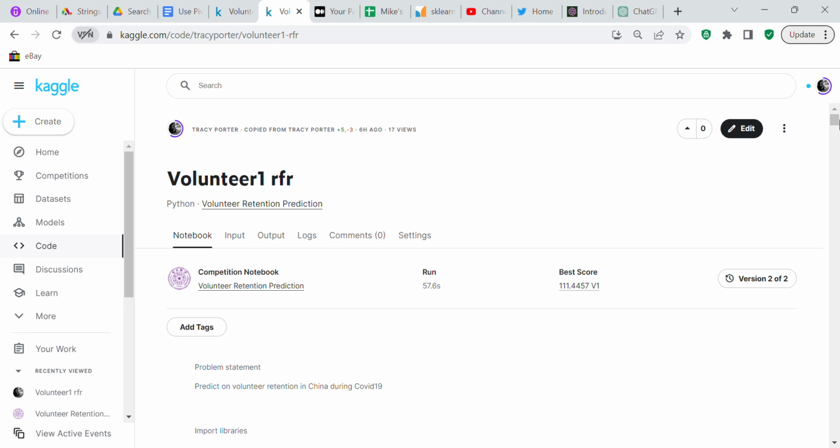It's Crystal here. I just want to give you another code review, and this code review is going to be on a Kaggle competition question. Basically, it's on the competition for volunteer retention prediction, and this is task number 1. So I was working on this last night and today.